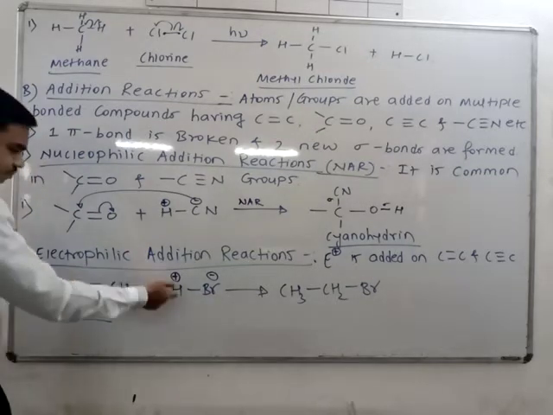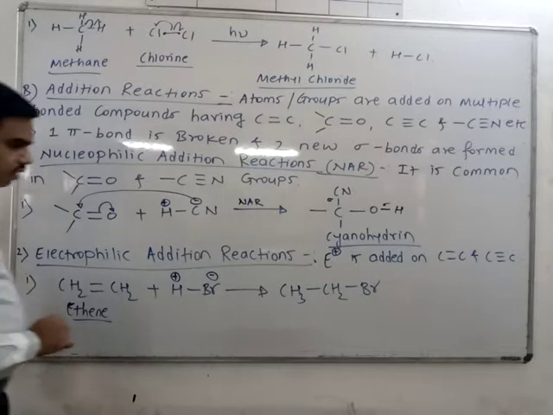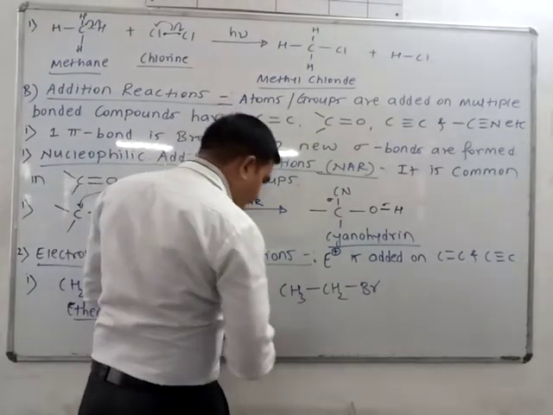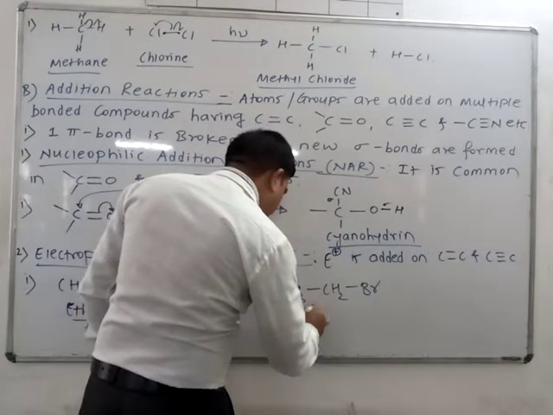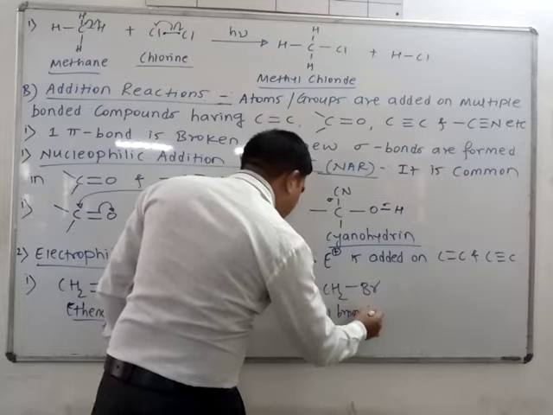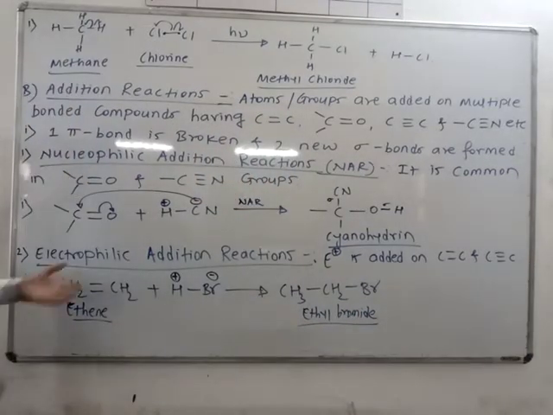The pi bond attacks here, it will take this proton. Now carbocation is formed here, and then Br minus attacks this carbon, and in this way you will get the product CH3CH2Br, that is nothing but ethyl bromide. Which compound is formed? Ethyl bromide is formed. So this is the electrophilic addition.